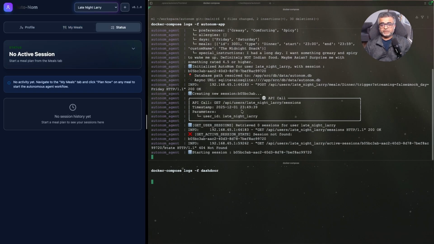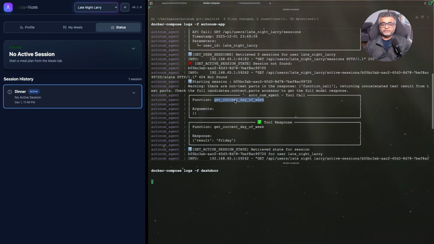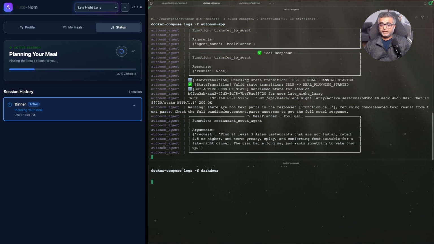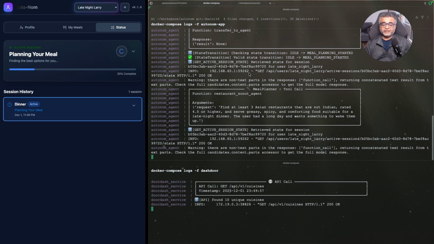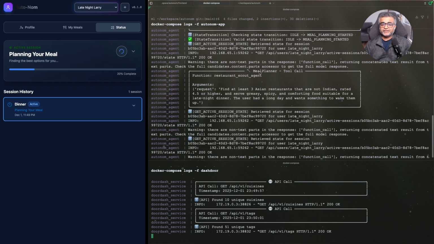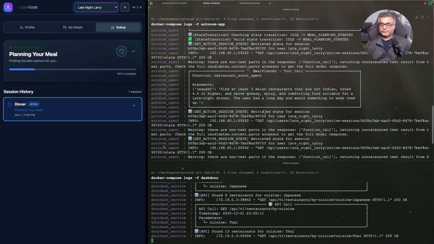So as you see on the upper right corner, we already got the request. You already see the first tool call over here, the AutoNom agent. It's got the day of the week. It checks it's Friday and it says, hey, I need to plan a meal for Larry. So it calls the meal planner tool. It's scrolling faster than I can control. It calls the meal planner tool and asks it to find 3 Asian restaurants which are not Indian and which are rated 4.5 or higher, that serve greasy, spicy food, right?